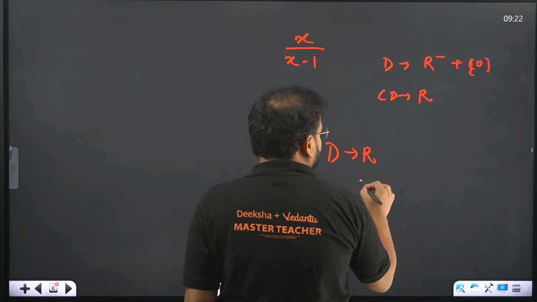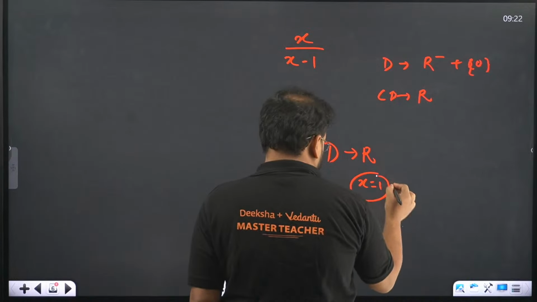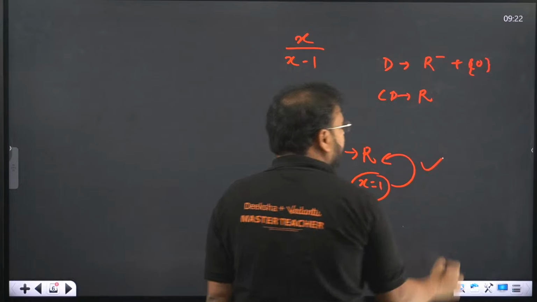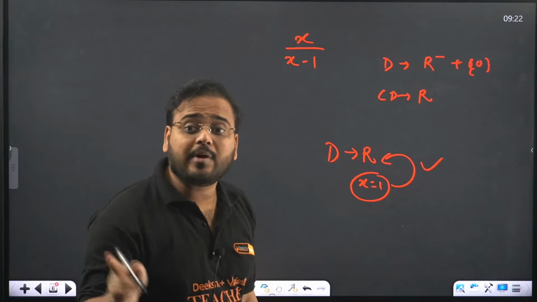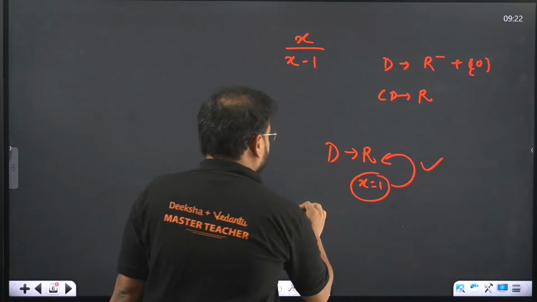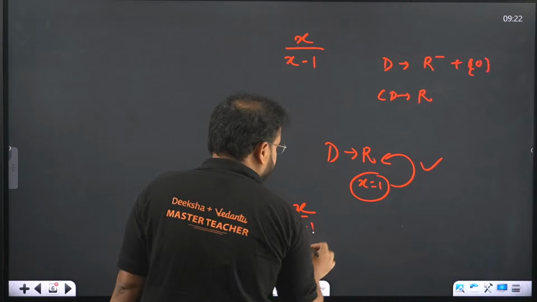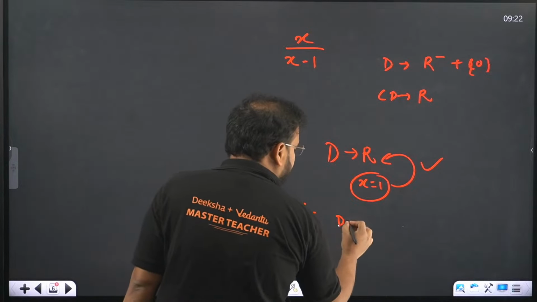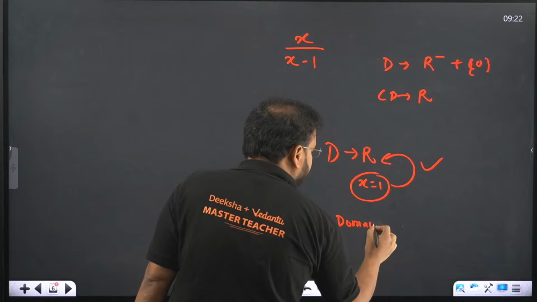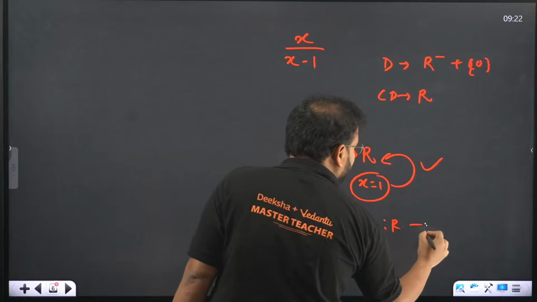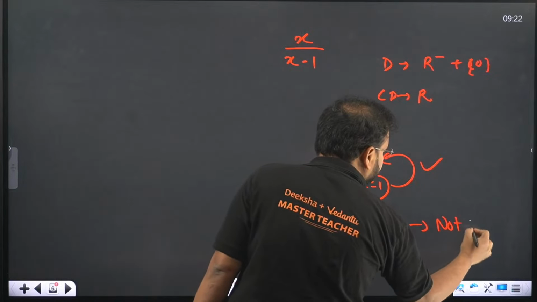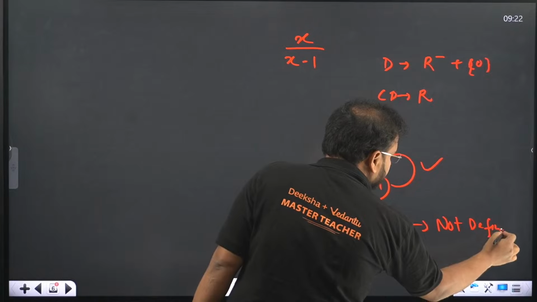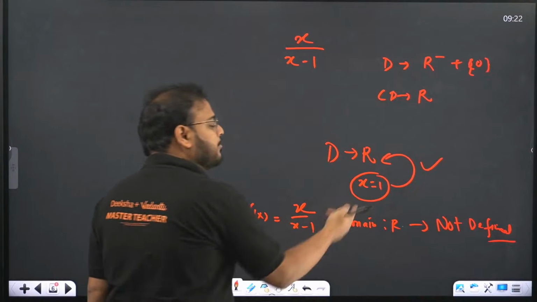In all real numbers, can I take x equal to 1? Yes, sir, x equals 1 is a real number. If I had the domain given as all real numbers, then for the function f(x) equals x upon x minus 1, the given function comes as not defined, because at the point x equals 1, what will happen?